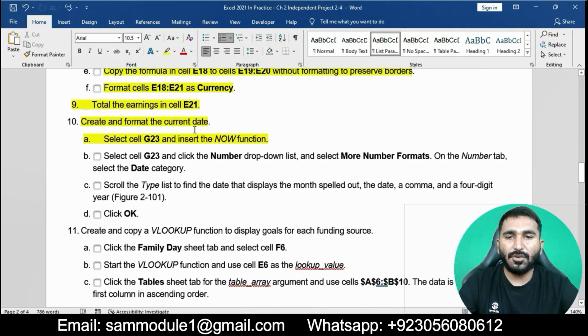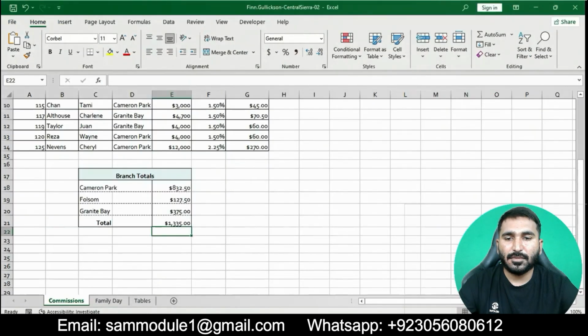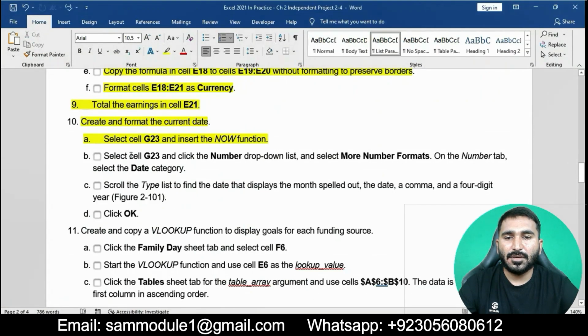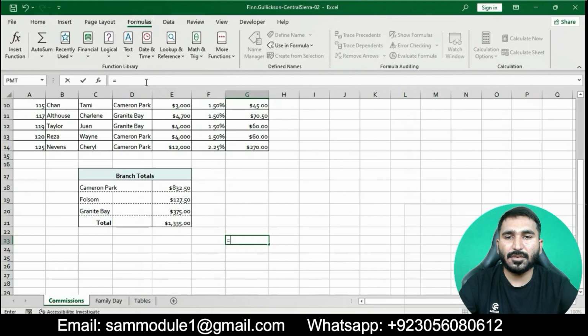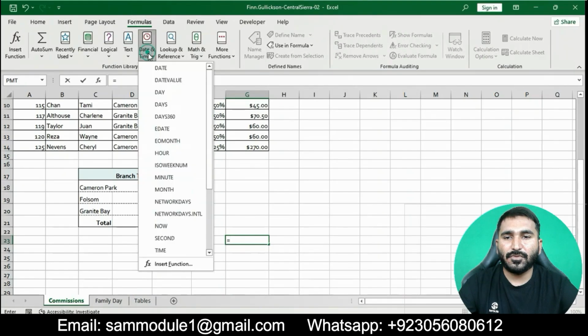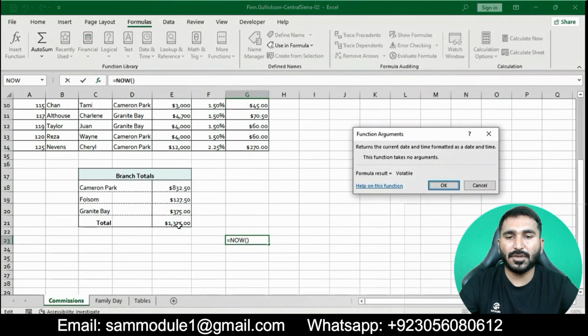Click on cell G23, press equals, and insert the NOW function. Go to the Formulas tab, in the Function Library group click Date and Time, choose NOW, then press Enter and click OK.